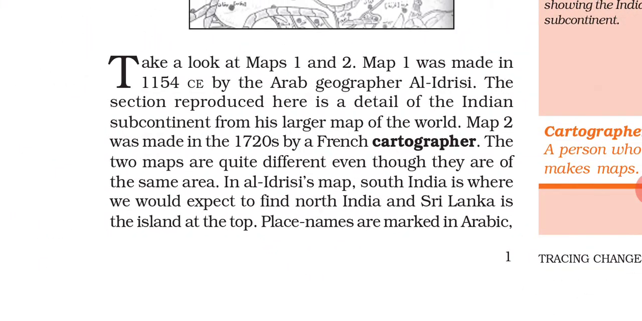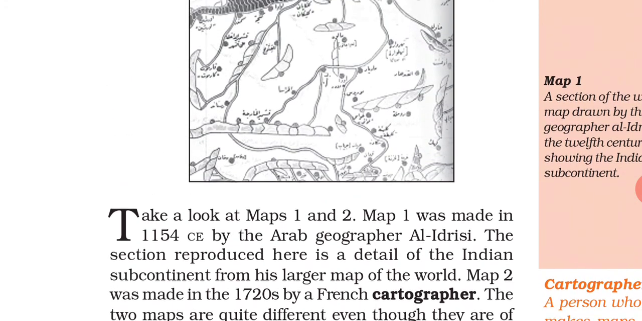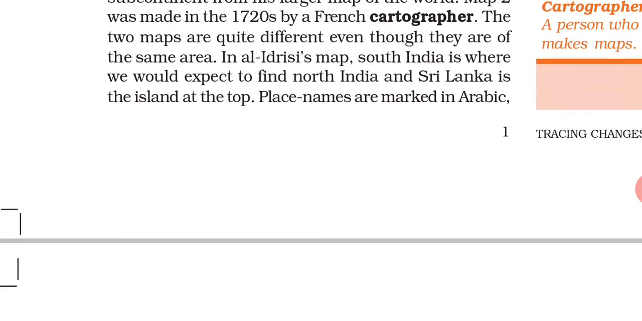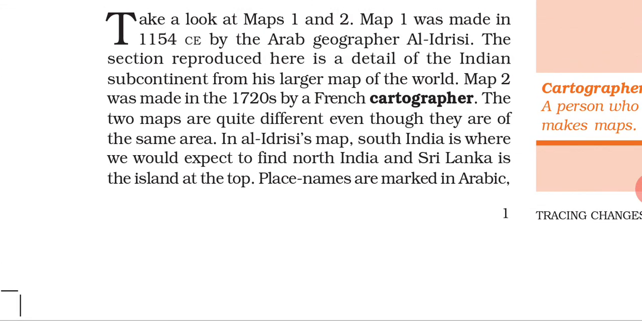Now try to understand. The two maps are quite different even though they are of the same area. This is map 1, and that is map 2. Both are different maps, but they are of the same area, indicating our country, India, our subcontinent. In Al-Idrisi's map, in map 1, South India is where we would expect to find North India.